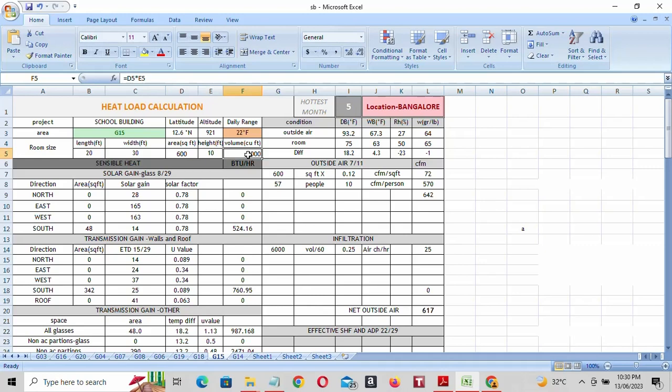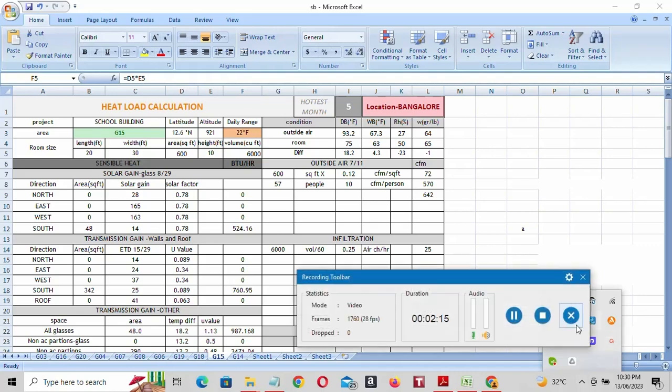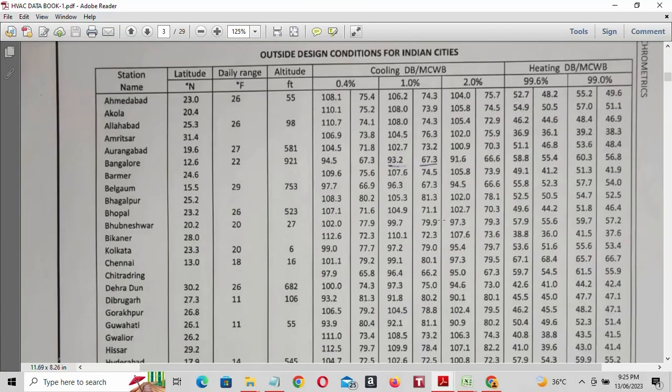And this latitude, altitude, daily range, outside air, these all values you will get from the design data book, that I will show you. So these are the outside design conditions for Indian cities.